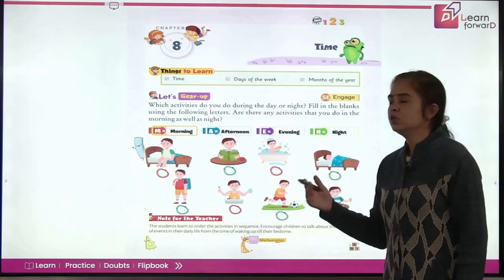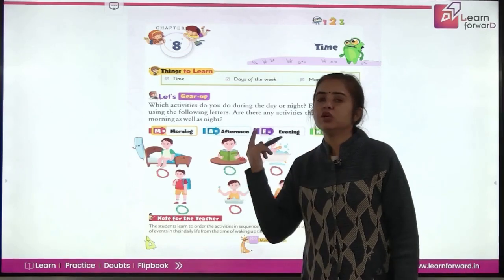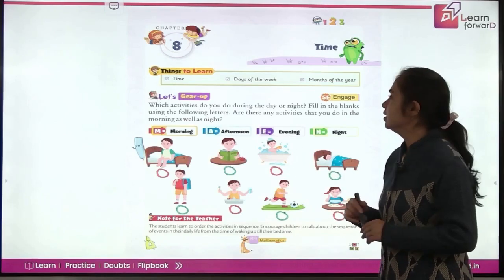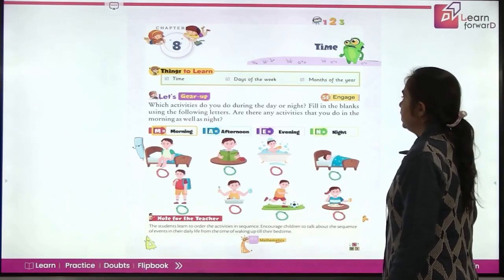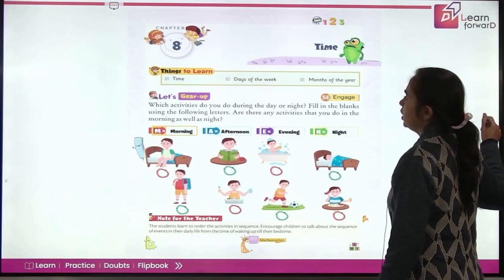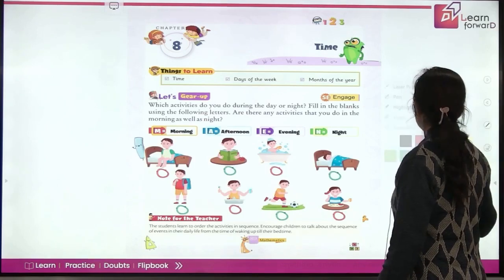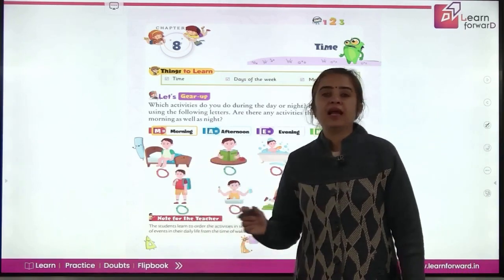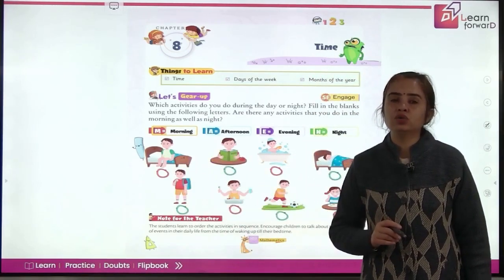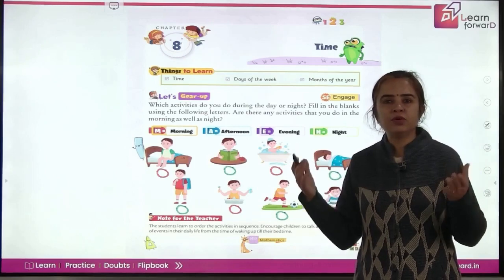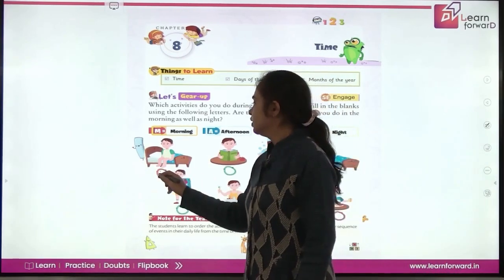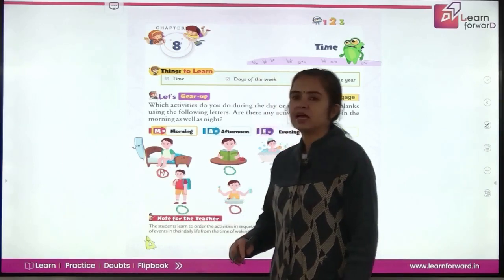So, at least you know which of these activities you will be doing at which part of the day. So, we'll be writing letters accordingly. Are there any activities that you do in the morning as well as at night? There might be. So, let's see. This child is getting out of the bed. What time do you get out of the bed? Morning. Yes. So, this is your morning time.